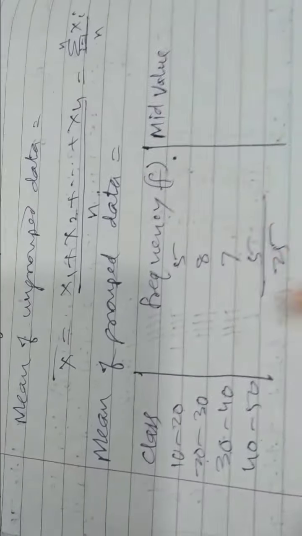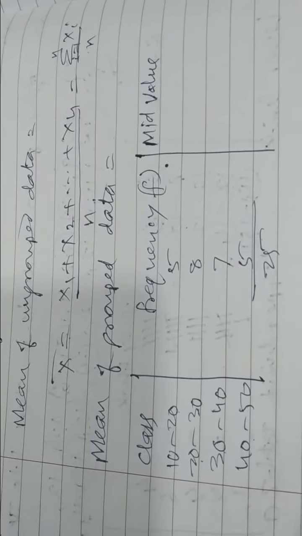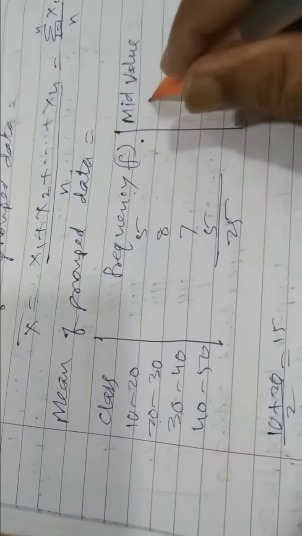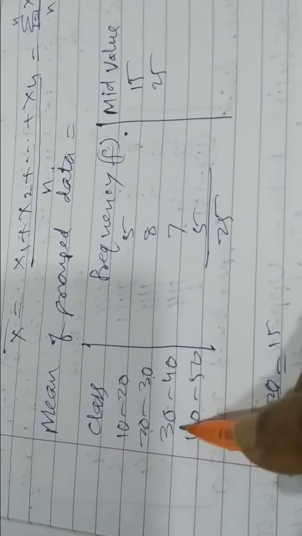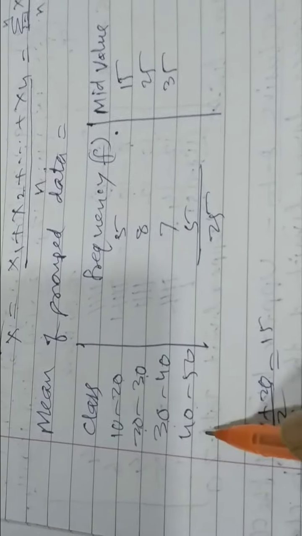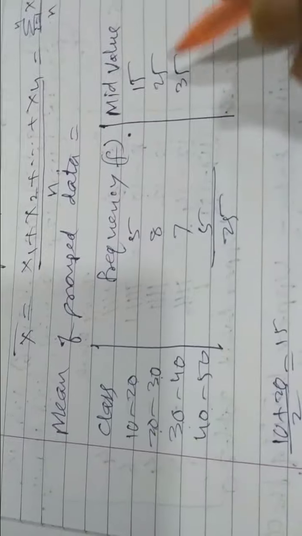So that is 10 plus 20 upon 2, 30 upon 2 is 15. Here 20 plus 30 upon 2 is 25. 30 plus 40 is 70, upon 2 is 35. 40 plus 50 is 90, upon 2 is 45.